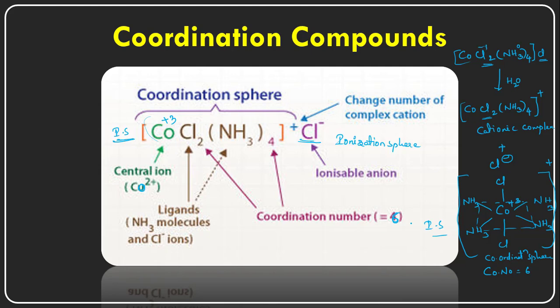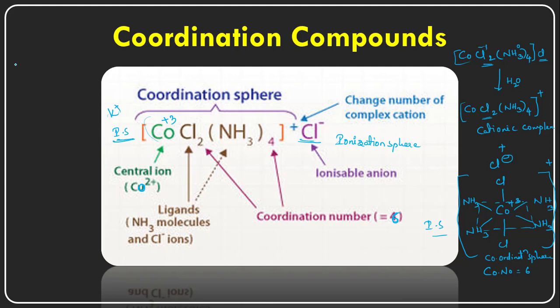And in the ionization sphere, if there are any ligands, like in this complex the chloride ions, these are called ionizable ions, which may be present on the left side as well as the right side. So normally the ionizable cations we will write on this side, like potassium ions.